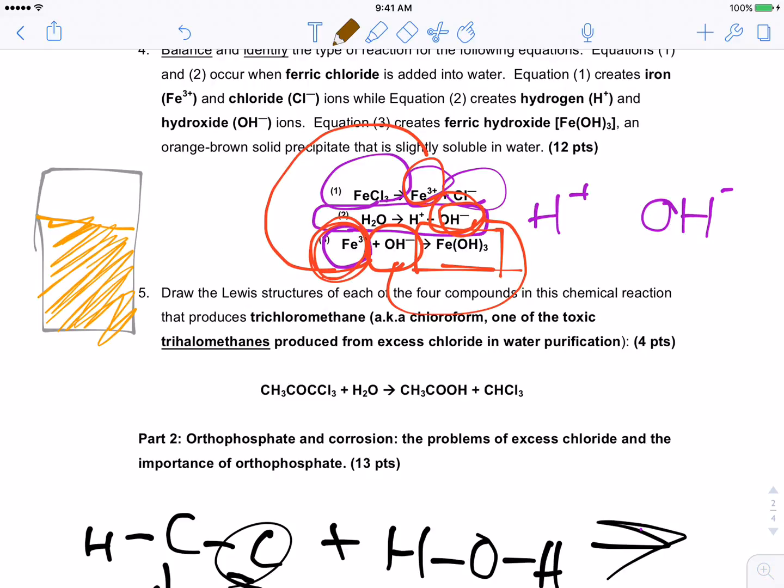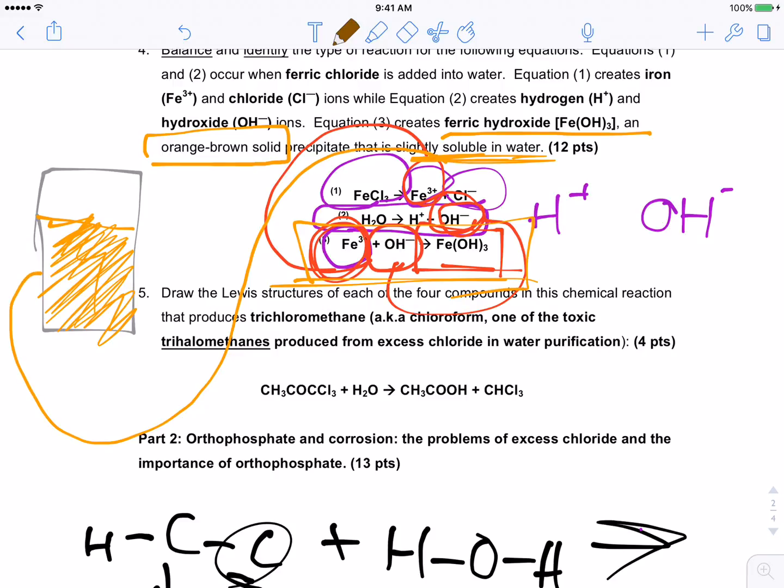Well, why does it look orangish brown in color? What did we create from this third reaction? We created ferric hydroxide, which is an orange-brown solid that is slightly soluble in water. Where's the connection? Orange-brown solid, slightly soluble in water, orange water. If you guys have any further questions, feel free to send me an email, come see me, but hopefully this should clear up stuff.